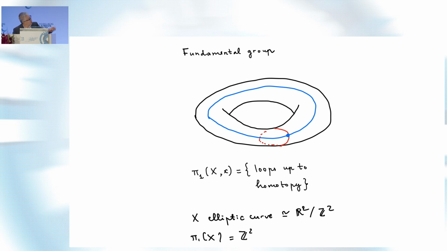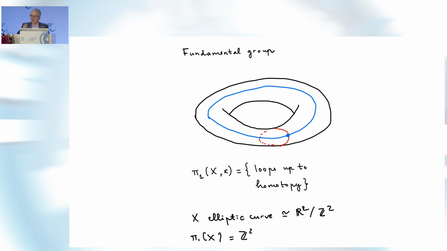Here, you can see that you have one loop, the blue loop, and the red loop. Right? And there's the trivial loop, where you don't move. And there's no way that you can deform continuously the red loop into the blue loop. So those are two different elements of the fundamental group.